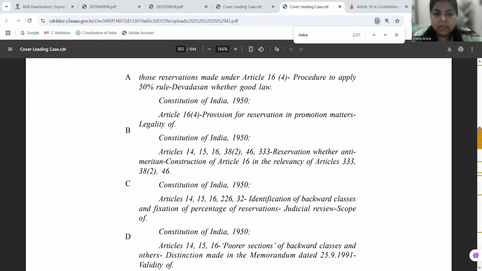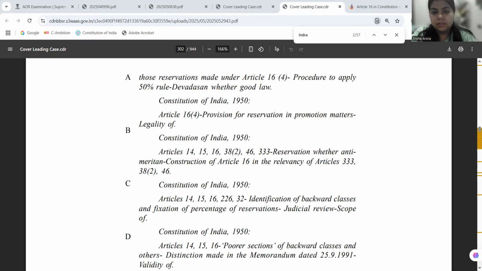Now, basically, in this case, the main question was whether such reservation is valid, whether it violates Article 16, Clause 1, which guarantees equal opportunity in employment, and whether this 27% reservation is valid. There was also the previous case of MR Balaji, which provided that up to 50% reservation can be granted in public employment and educational institutes. Is that 50% MR Balaji limit a valid limit, or does it need to be amended?